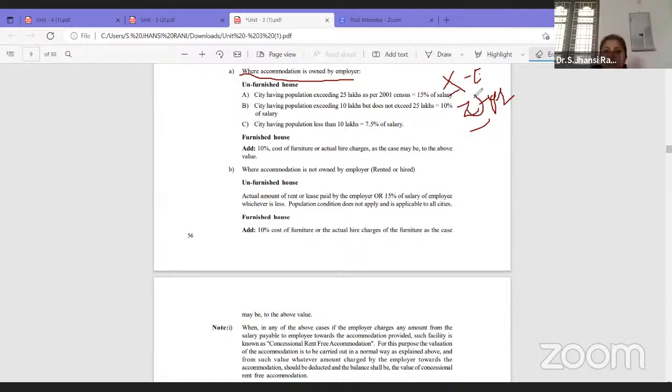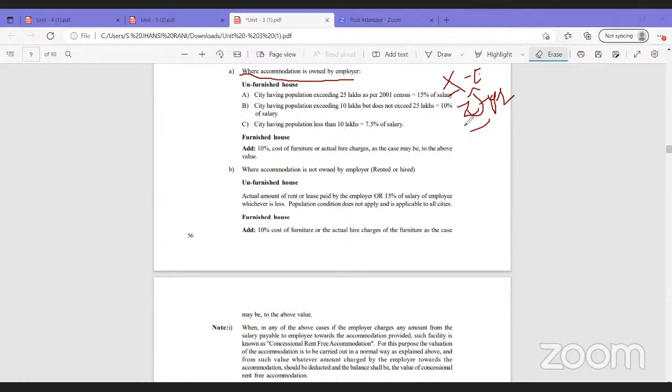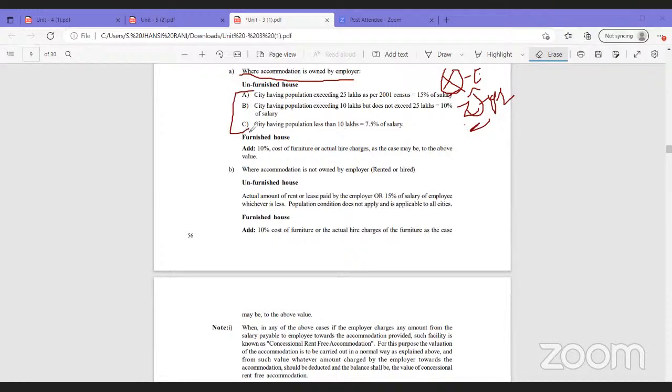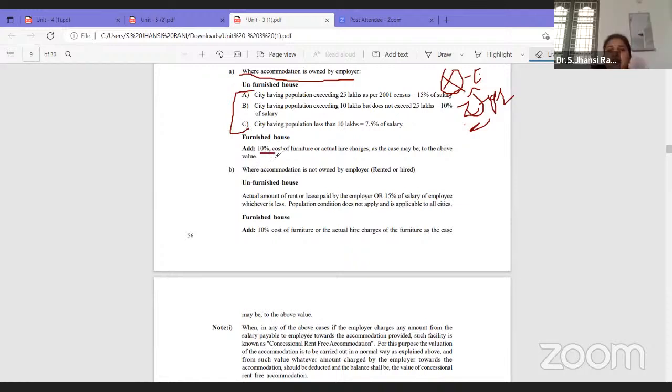Here Z is giving rent-free accommodation to X, and the accommodation provided by Z is owned by himself. He has given one room, one flat to X. That flat belongs to Z. Z means that company or that organization. In that case only this rule is applicable. And if any furniture is provided, we will add 10% of furniture or actual hire charges.